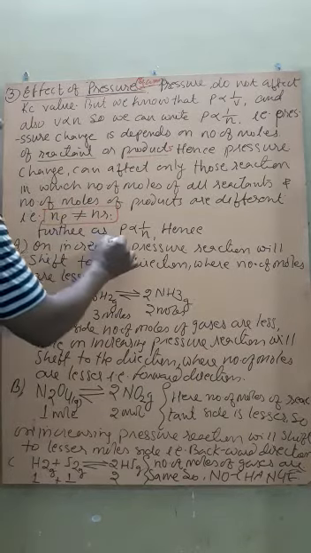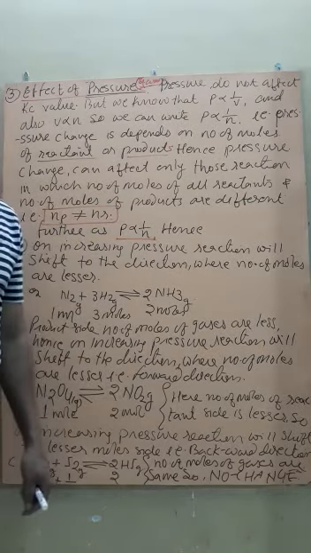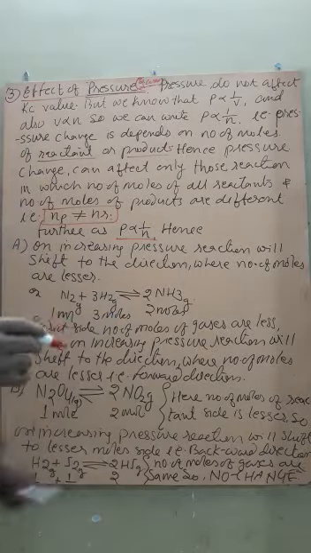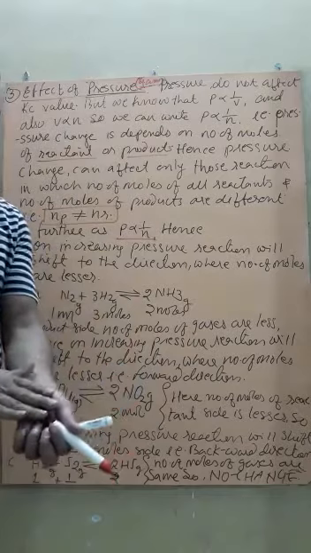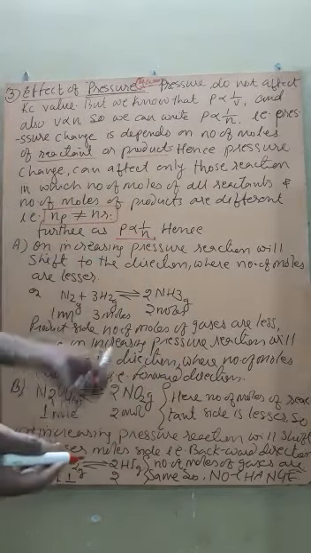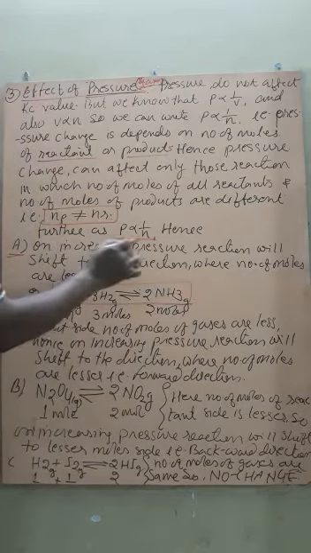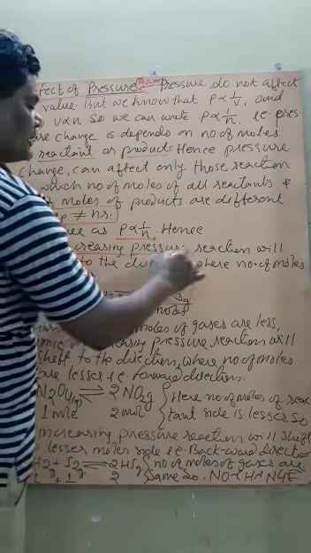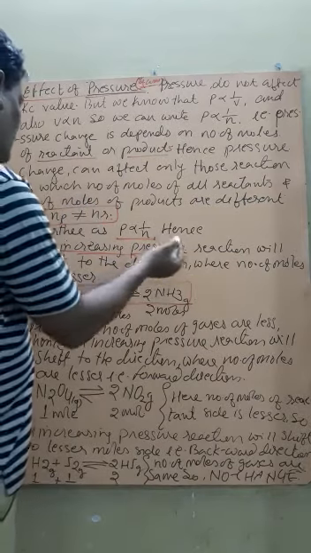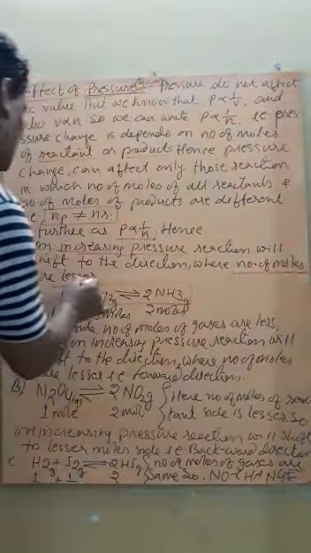Further, as we know, pressure is inversely proportional to the number of moles. If we increase the pressure, the number of moles will decrease. If we decrease the pressure, the number of moles will increase. Are you getting? So, the first case for this reaction: suppose we are imposing pressure by increasing the pressure. If we increase the pressure, the reaction will shift to the direction where the number of moles is lesser.